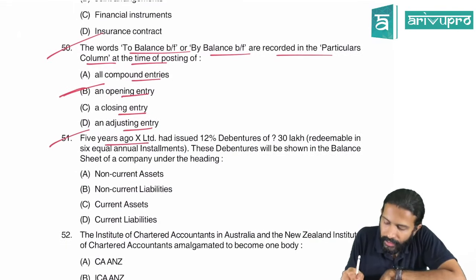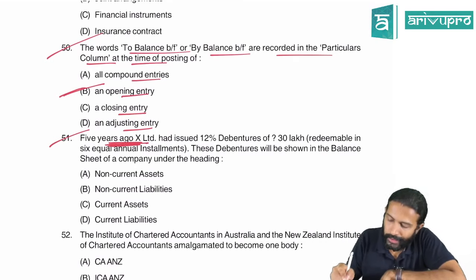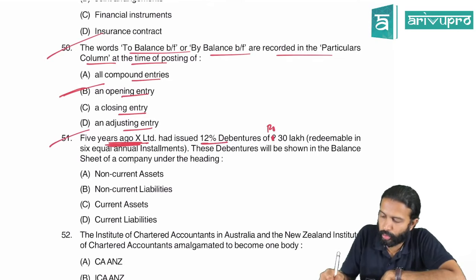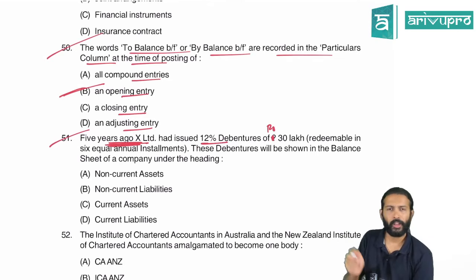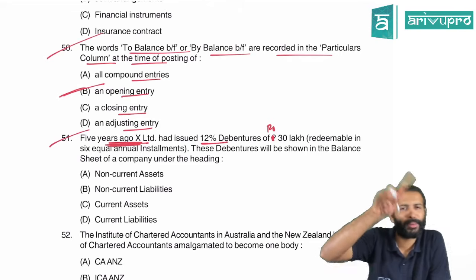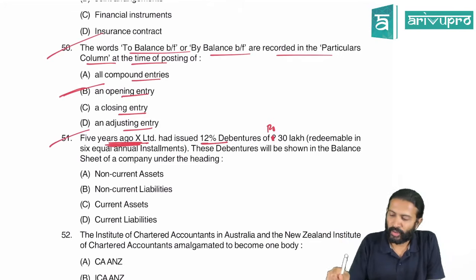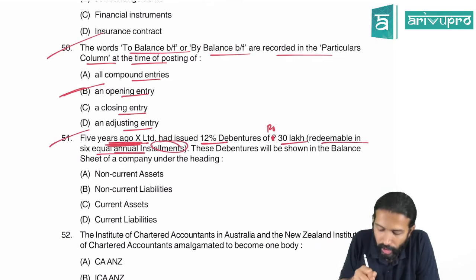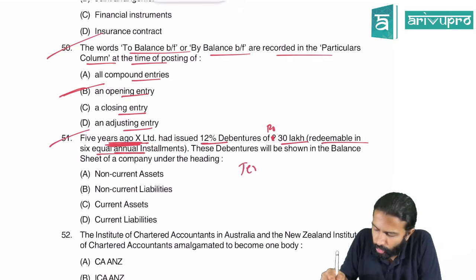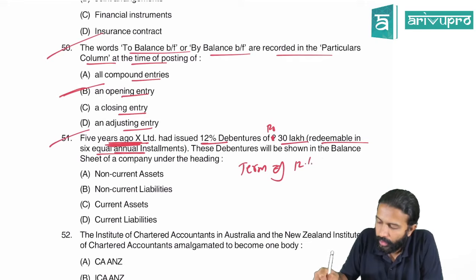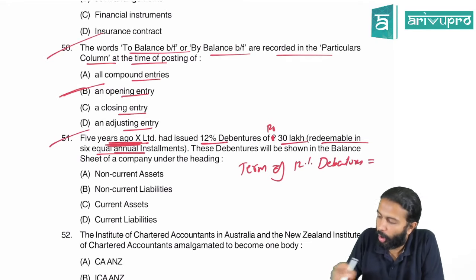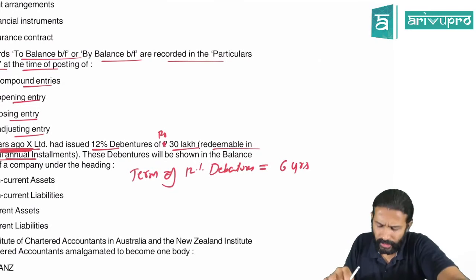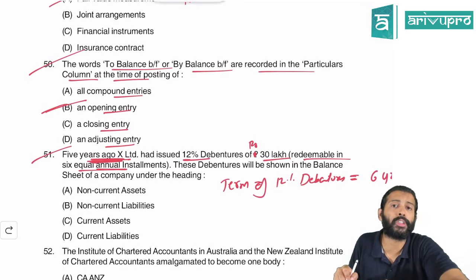Okay. 5 years ago, this is a keyword. 5 years ago, X Limited had issued 12% debentures. This is not a question mark. Wherever there is a question mark, substitute with rupees. Rupee symbol sometimes does not come in PDF. Instead of rupee symbol, it becomes question mark. Alright. So it is 12% rupees 30 lakh, redeemable in 6 annual installments. That means what is the term of these debentures, sir? You have issued these debentures for a term of 6 years. Correct? So these debentures are redeemed within 6 years, and they told 5 years ago you have issued the debenture.